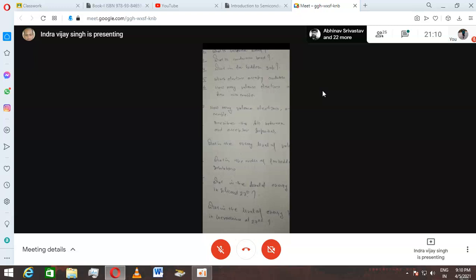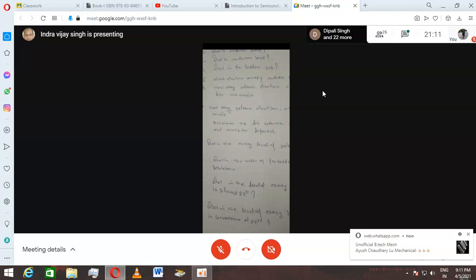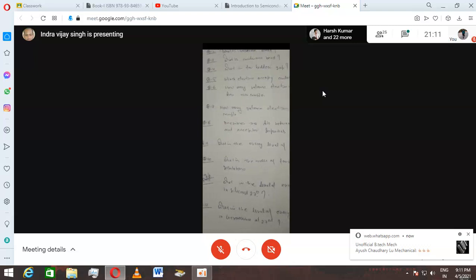Keep in your mind, you can note it down. Pure silicon without any biasing, without increasing or decreasing temperature, at 27 degree centigrade, the energy band gap in silicon will be 1.7 electron volt, not less, not more. Now when we mix some impurity, or change something, then this level will be changed. But for pure silicon at 27 degree centigrade, this one is 1.7 electron volt. This condition you always need to keep in your mind, right?